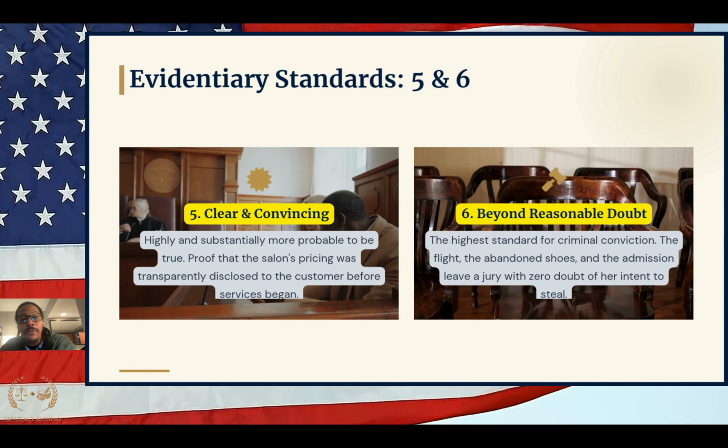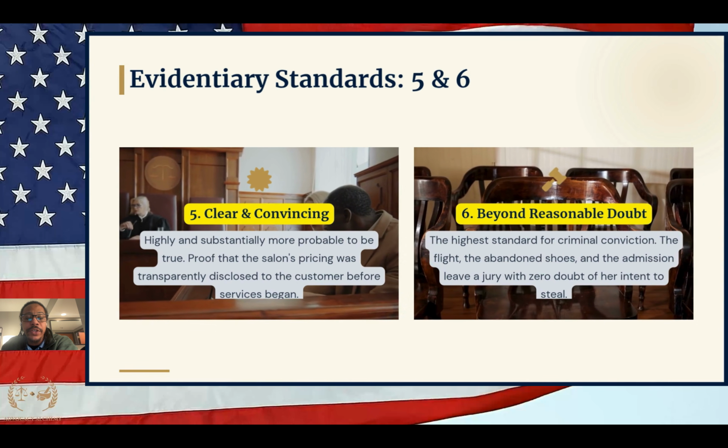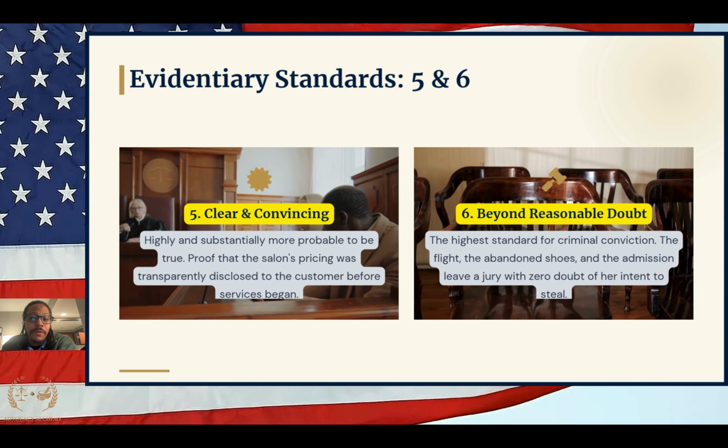Now, finally, we have beyond a reasonable doubt. That's our highest standard. It's used in every criminal case. It's going to be used every time a person is brought to trial for some criminal matter. This level means that there's no other logical conclusion besides the defendant being guilty of the charges brought against them. For a prosecutor or the state to win these types of claims, they need to have somewhere between 90 and 95% of all the evidence in their favor. So understand that's a very high burden.